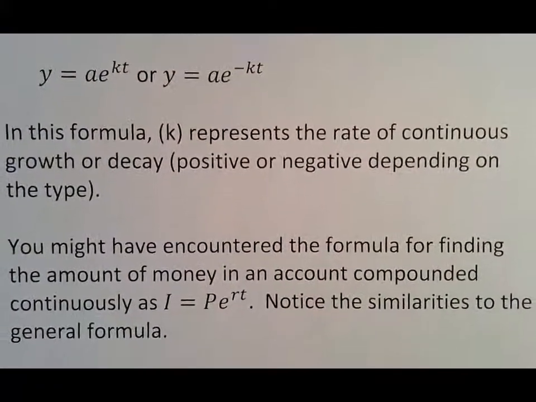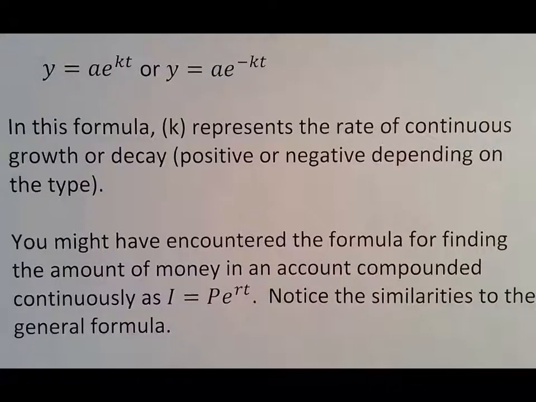Make sure you copy these two things down. One is y equals AE, again, the natural number E, to the KT, or y equals AE to the negative KT. We know that A still represents your starting value, Y still represents your end value. We know that T represents time. E, of course, is the natural log, so that leaves only one variable that we don't know about, and that is K. K represents the rate of continuous growth or continuous decay. Again, positive if it's growing, negative if it's decaying. Make sure you keep that in mind and that you use that to your advantage as you work.